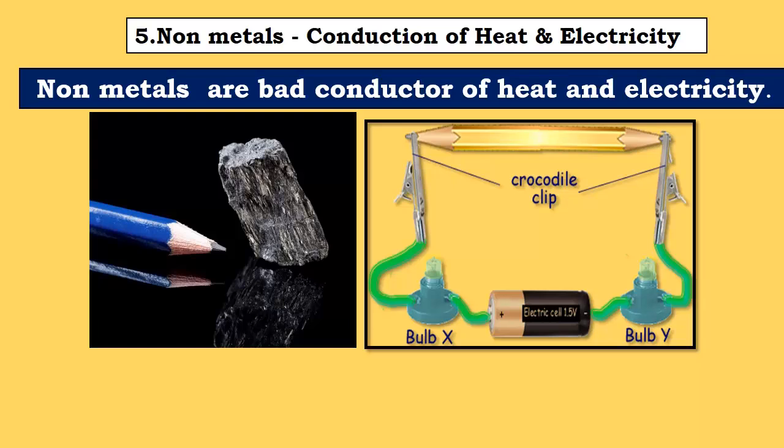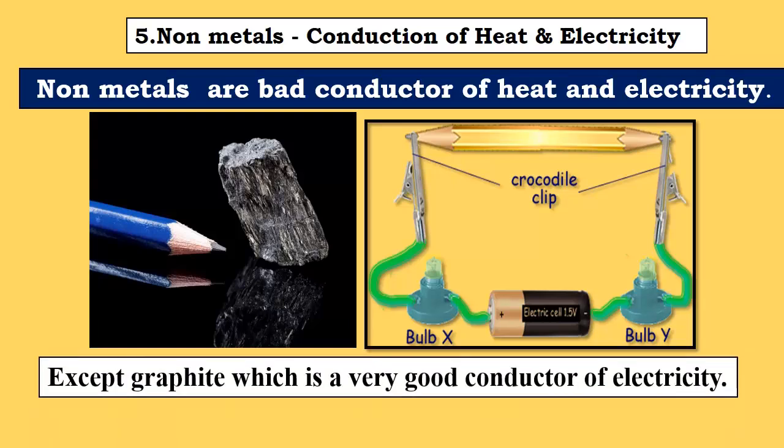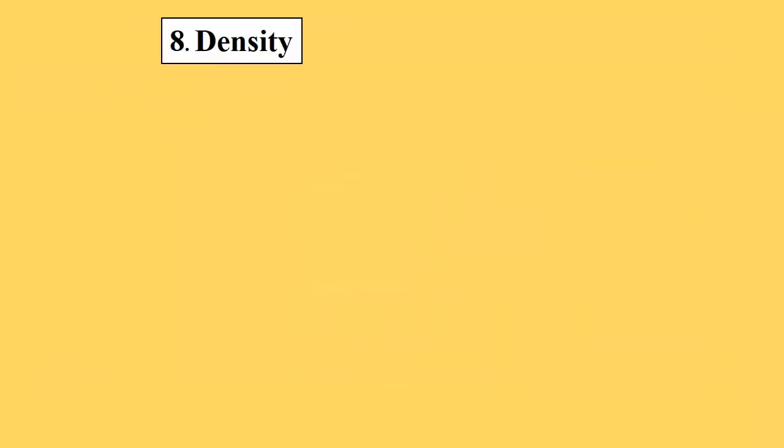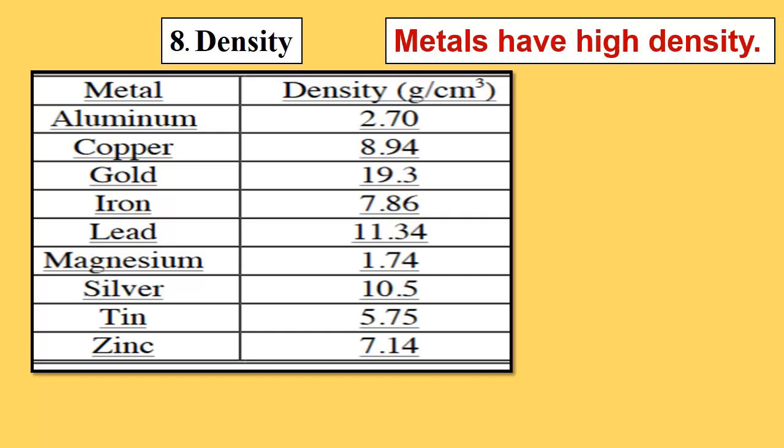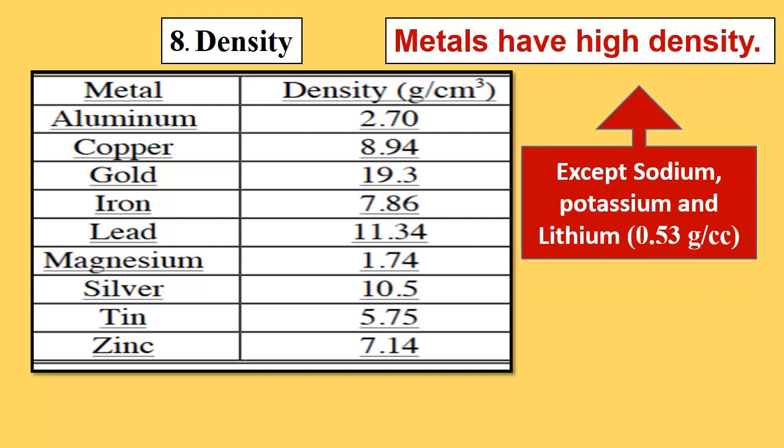Graphite is a conductor of electricity. So graphite is a very good conductor of electricity, and it is used in batteries and in electronic gadgets. The next property is density. The density of metals, as you can see here, is very high, from aluminium and copper to gold. But again, here is an exception.